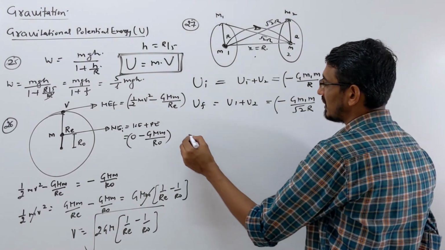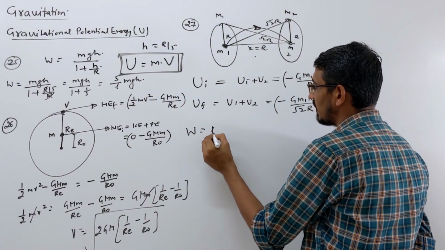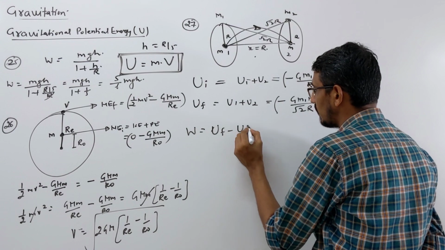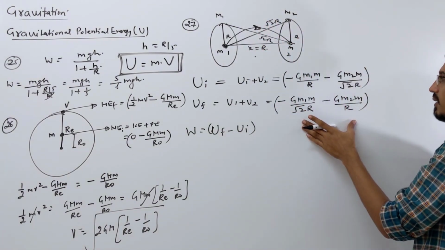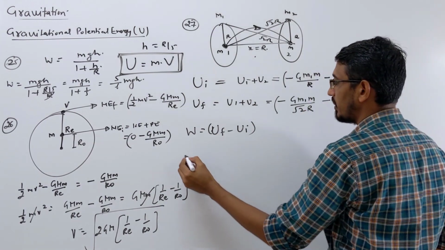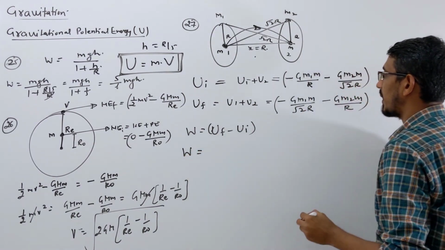Now, what is the work done? The work done will be your change in potential energy, that is U final minus U initial, that we have to write. This is U final, and that is U initial. Subtract them. How much do we get? The work done will be U final minus U initial.